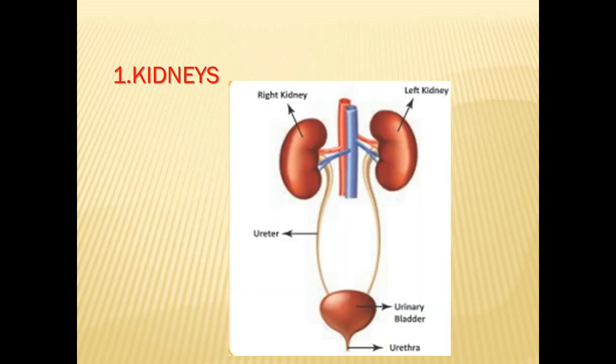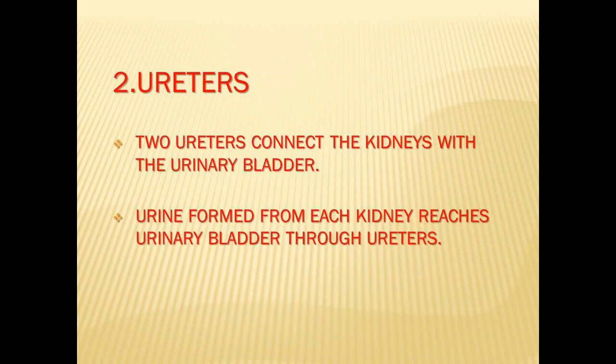This picture clearly represents how the kidneys are. Here the parts given are right kidney, left kidney, ureter, urinary bladder and urethra. Ureters. Two ureters connect the kidneys with the urinary bladder. Urine formed from each kidney reaches urinary bladder through ureters.